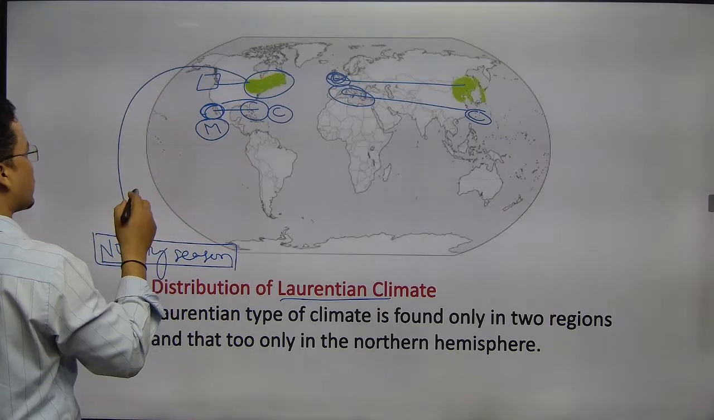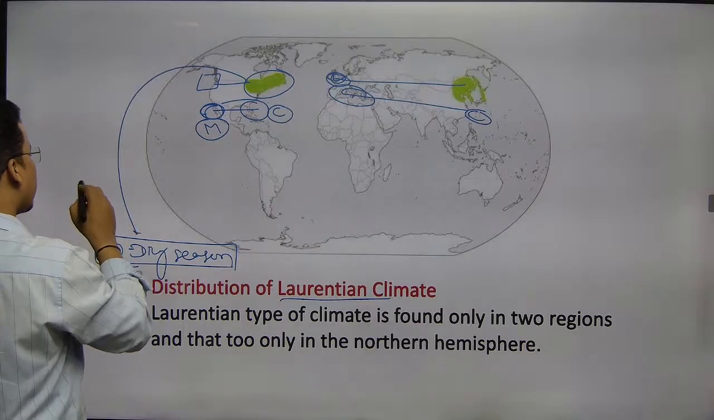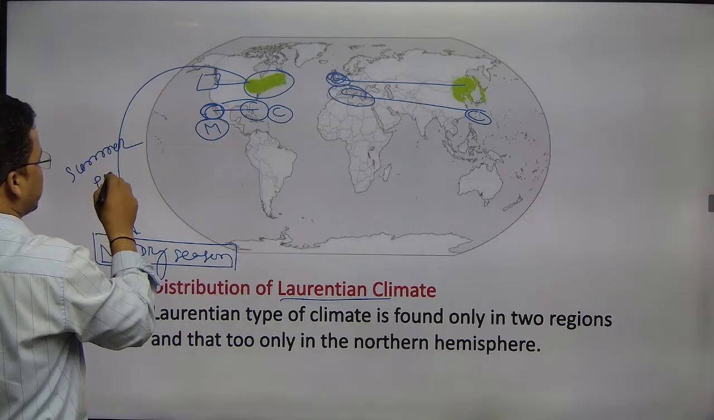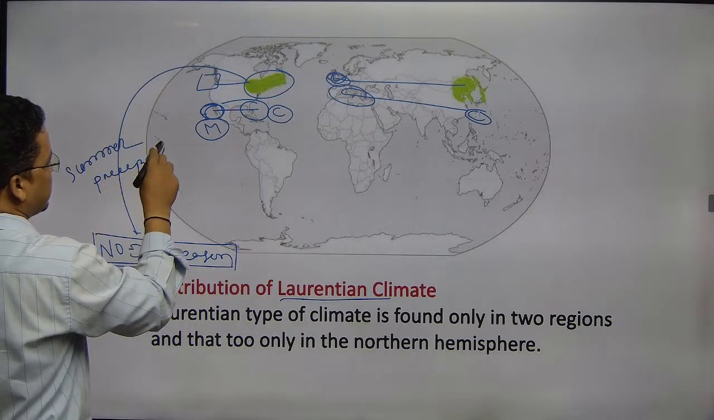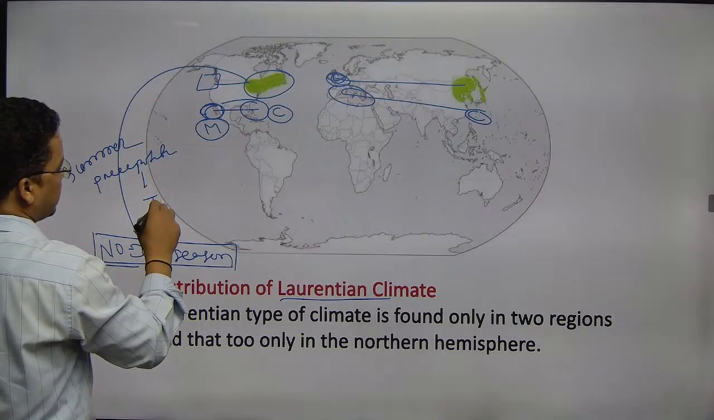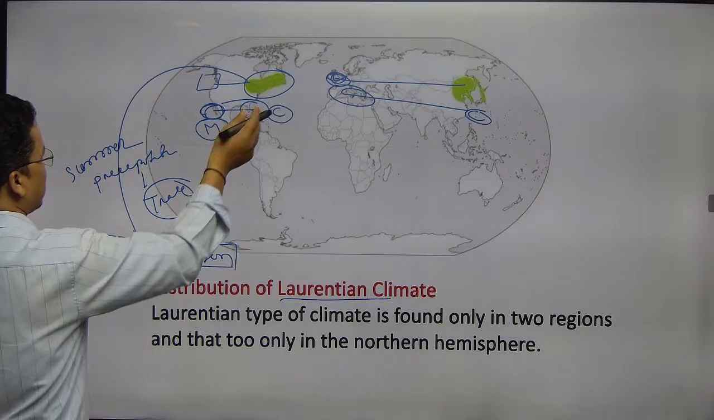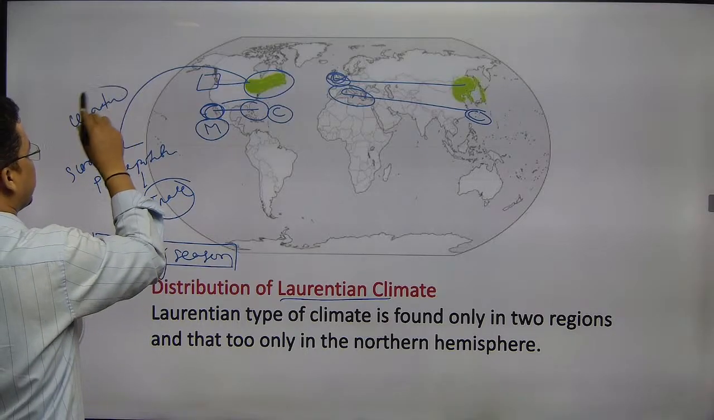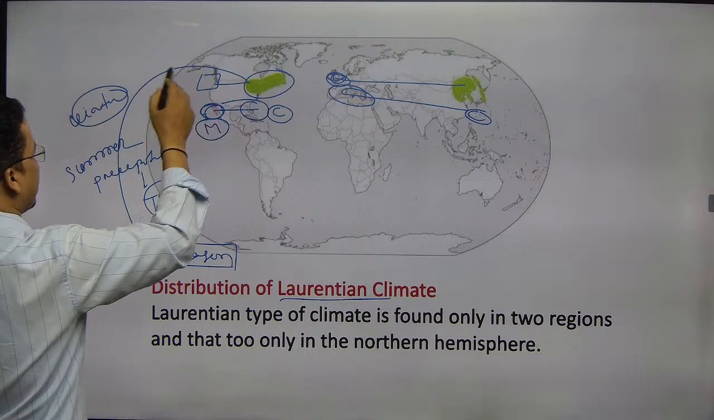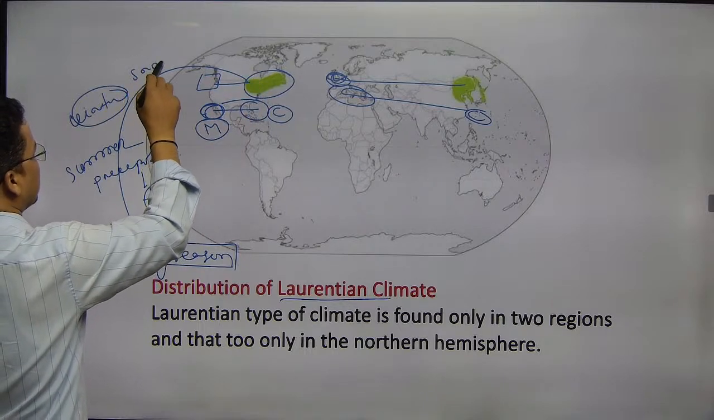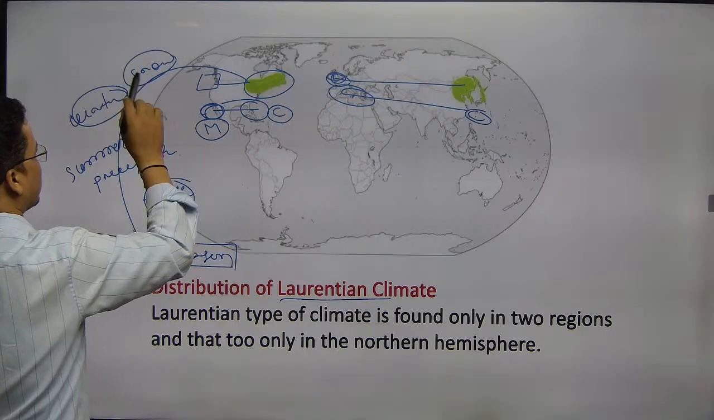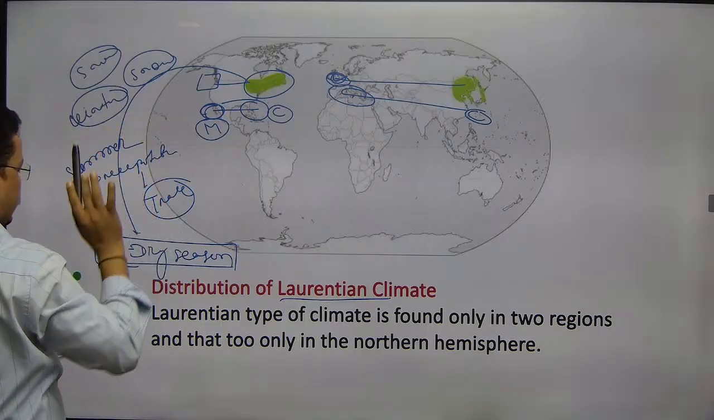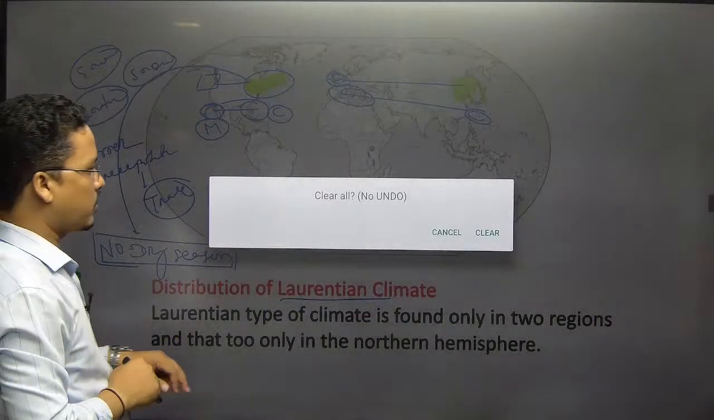No dry season, that means rainfall throughout the year, right? In summer there would be summer precipitation, better to write precipitation. Why? Because of the trade wind. But when it comes to winter, it would be harsh. Winter would be harsh because of the lake effect in this region, and that is why there would be snowfall. This region also will receive snowfall. That means precipitation throughout the year. This region will have precipitation throughout the year, right?